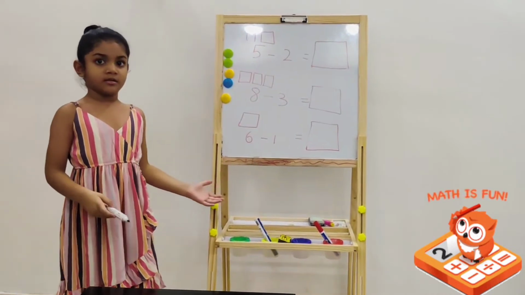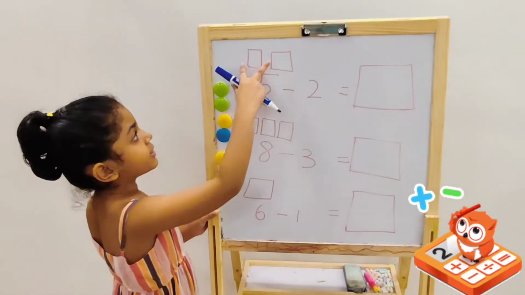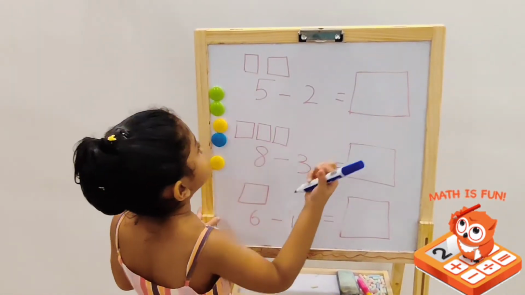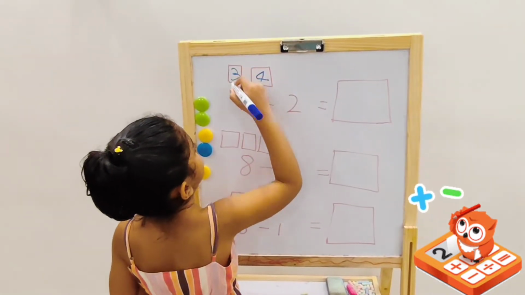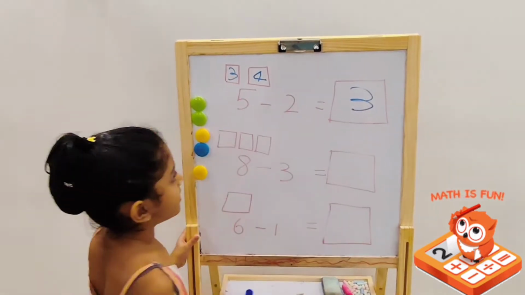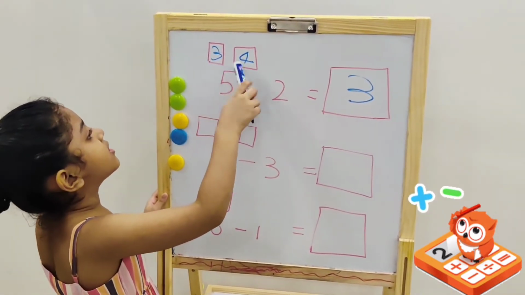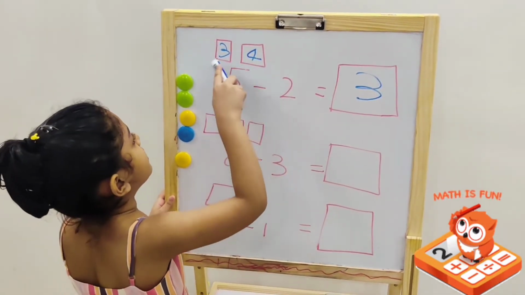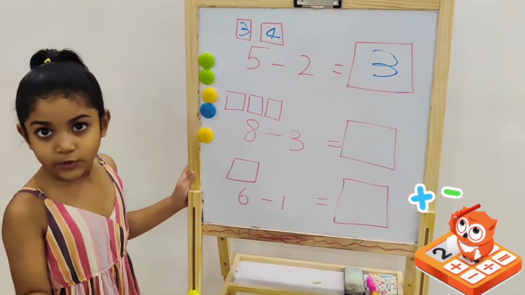Subtraction. We are starting with 5 minus 2. So there's 2 boxes. We're going to count and see what the answer is here. 4 and 3. So 3 is the answer. We are subtracting 2, so counting backwards. 2 boxes is 4 and 3. So 3 is the answer. Let's do the next one.